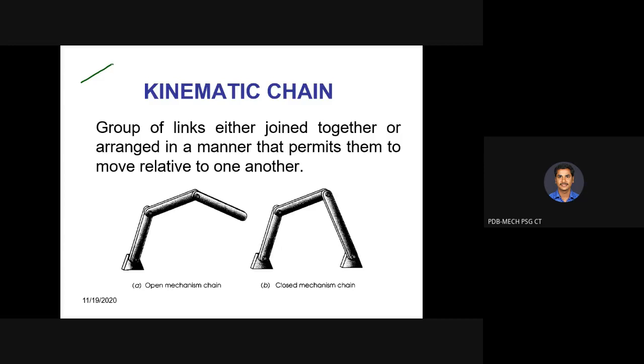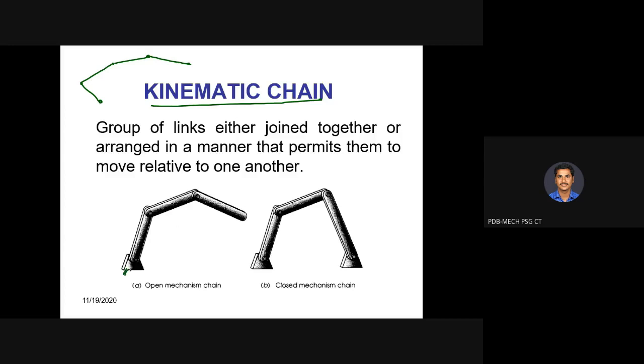So next we move on to kinematic chain. So far we discussed one link. One link connected with another link is called a pair. We have different links connected together. A number of links connected together is said to be a kinematic chain: a group of links either joined together or arranged in a manner that permits them to move relative to one another. So with respect to one link, another link is going to move.